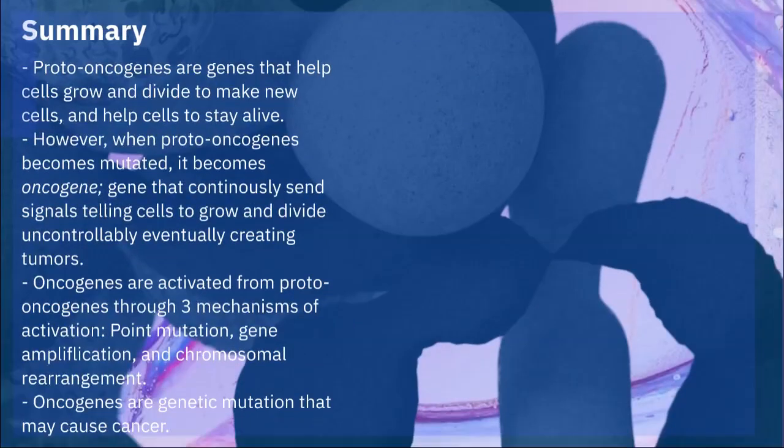In summary, proto-oncogenes are genes that help cells grow and divide to make new cells and help cells stay alive. However, when proto-oncogenes become mutated, it becomes oncogene, a gene that continuously sends signals telling cells to grow and divide uncontrollably, which eventually create tumors. Oncogenes are activated from proto-oncogenes through three mechanisms of activations: point mutation, gene amplification, and chromosomal rearrangement. So oncogenes are genetic mutation that may cause cancer.